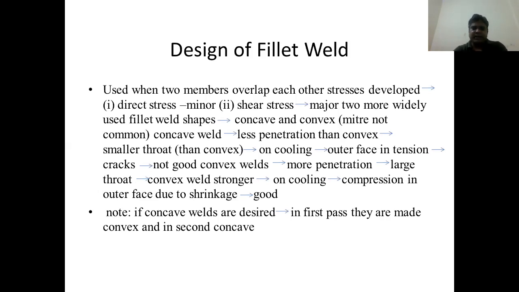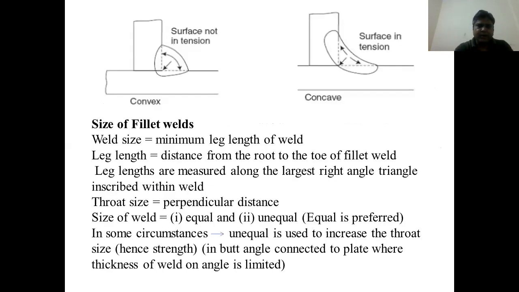Basically, here we discuss the concave and convex shapes of the weld. Note, if concave welds are designed, in the first phase they are made convex, and in the second, concave. Now, see both diagrams here. The first diagram is convex, the second diagram represents the concave, and the surface is not in the tension zone. The arrow marks perpendicular